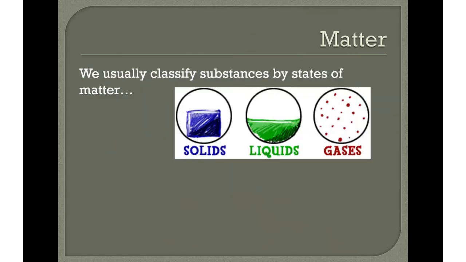Now, previously, you probably remember classifying substances by their states of matter. Is this a solid? Is this a liquid? Is this a gas? And so what do I mean by substances? I'm really talking about anything around you. Your water bottle, your cup of paper, your drink. These are all substances. And in chemistry, we're also talking about the atomic level, right? We're talking about elements like carbon and oxygen, and these are all substances.